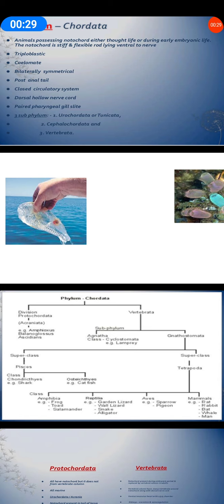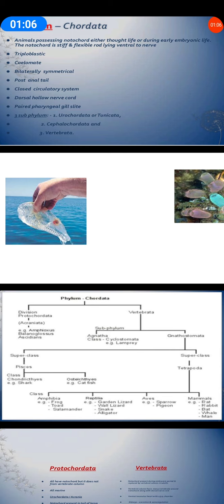Now, what is making the chordates different from non-chordates? That is the presence of four things. Keep your finger raised. First, notochord. Second, dorsal hollow nerve cord. Third is the pharyngeal gill slits. And fourth is post-anal tail. So what are those four things? Notochord, dorsal hollow nerve cord, pharyngeal gill slits, and the post-anal tail.